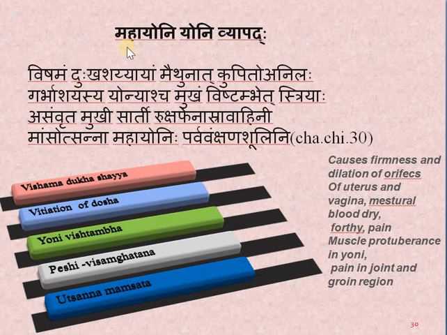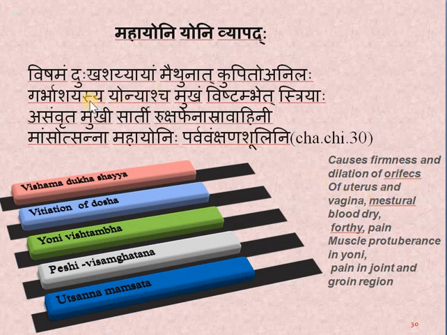In the shloka there are a few words which help us to correlate it with the 3rd degree uterus prolapse. If you see the second line of the shloka, it says Garbhashyasya Yonishasya Mukham Vishtambete Striya, means in this Mahayoni Vyapata there will be dilation of the uterus and vagina.